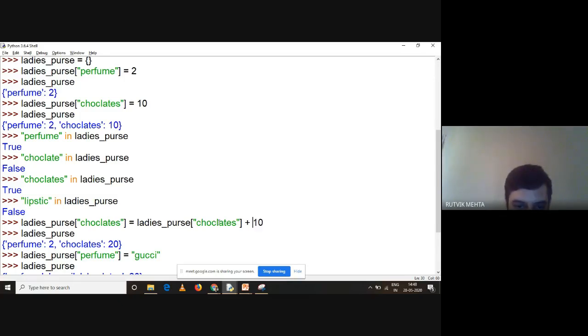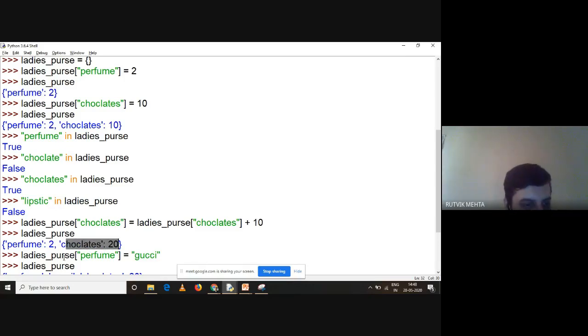Understand this. Current value is 10. So this particular piece of code will fetch 10, and we are adding 10 more to it. 10 plus 10, it will be 20, right? So if I print lady's purse now, see this, perfume is 2 and chocolates is 20.